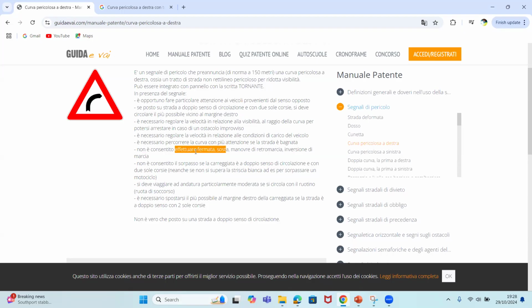For this particular sign, they say you cannot do fermata here. So however you want to write, write it down. Say for here, you cannot do fermata. You cannot do sosta too. Is it clear now?